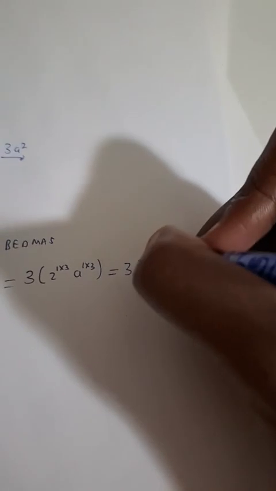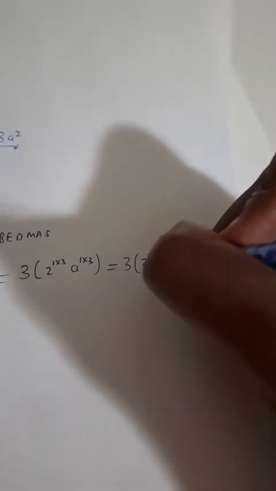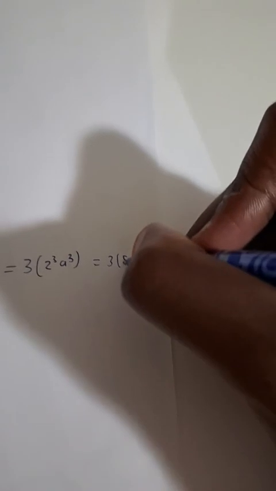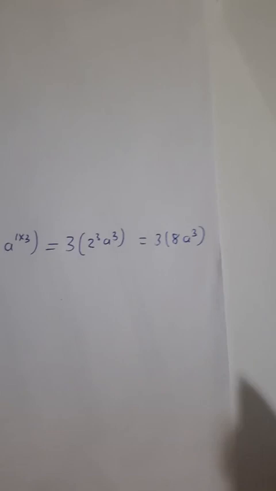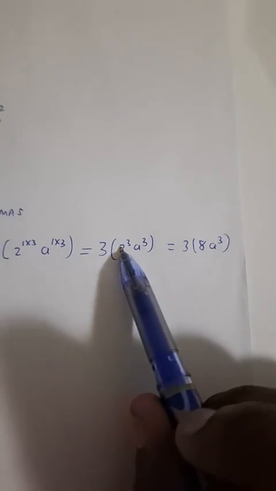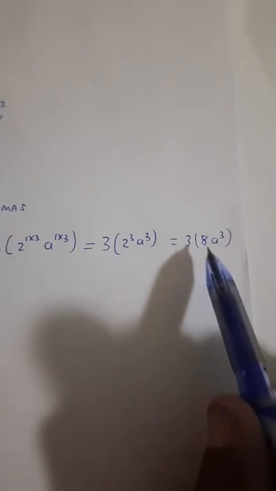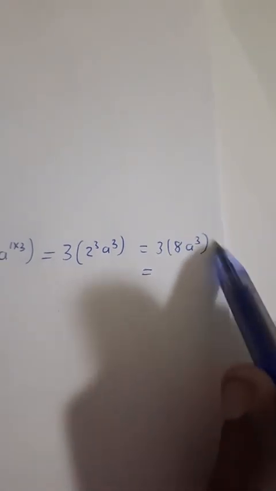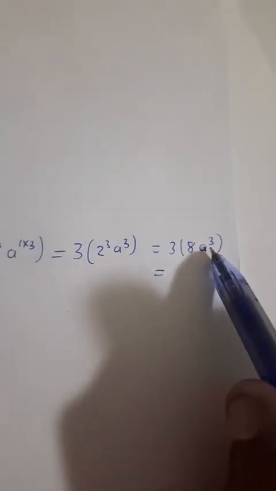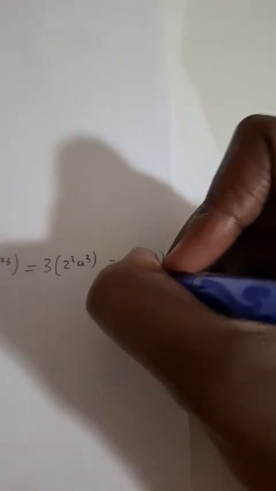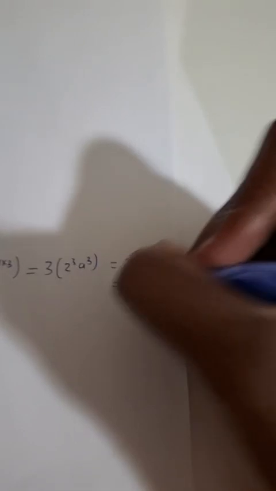Then I have 3 into 2 to the power 3, a to the power 3, which I can then finally say 3 into, what's 2 to the power 3? 8, a to the power 3. Remember, 2 to the power 3 means 2 times 2 times 2. So 2 times 2 is 4, 4 times 2 is 8. And then now I can take the 3 and multiply with 8a to the power 3. All I do is multiply the numerical values. 3 times 8 is 24, a to the power 3.